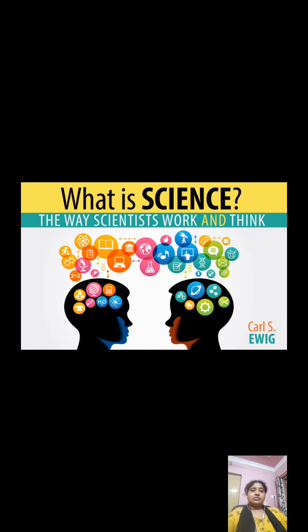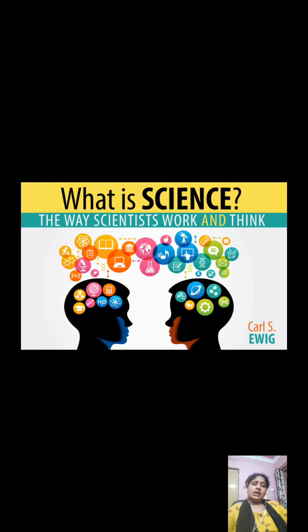In this topic, we are going to explore how scientists work and think. The way scientists work and the way they think is entirely different when compared to us. They are enthusiastic.